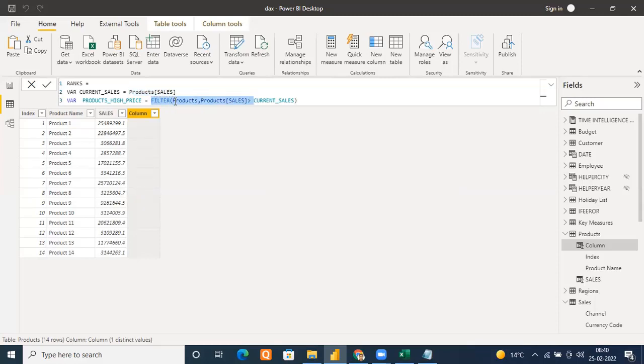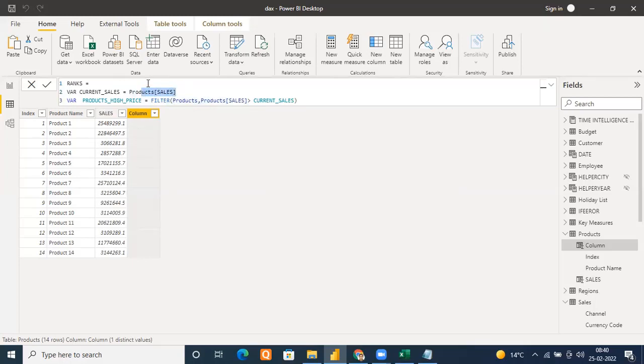You may put one more filter inside here, instead of products. It will become one more row context, so it will become a nested row context. Right now there are two row contexts available here: the outer row context, under which this will be evaluated, and the inner row context, in which this expression will be evaluated. But we are taking the help of variables to catch the outer context.